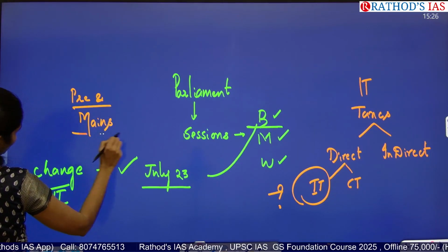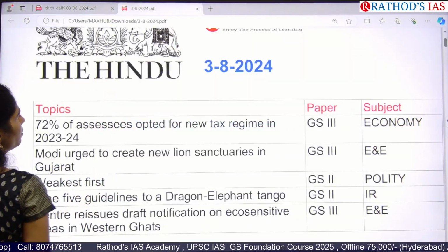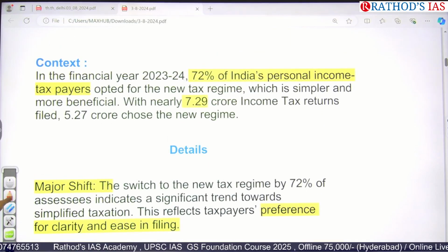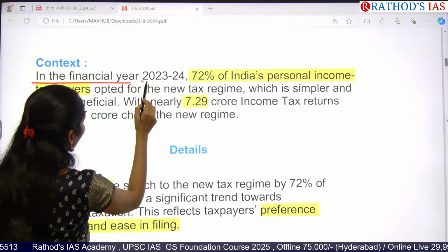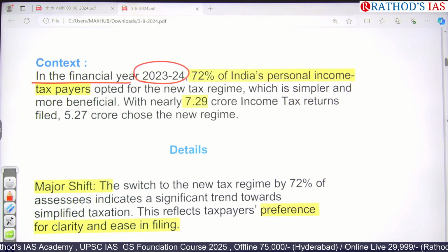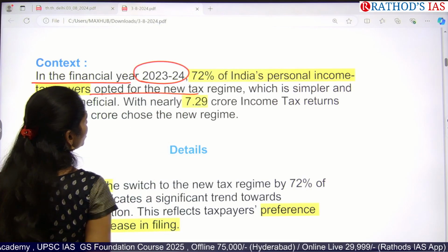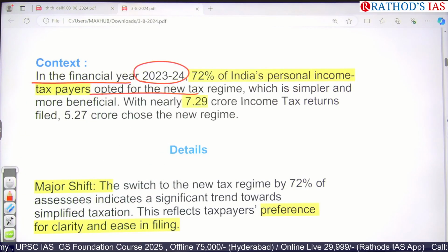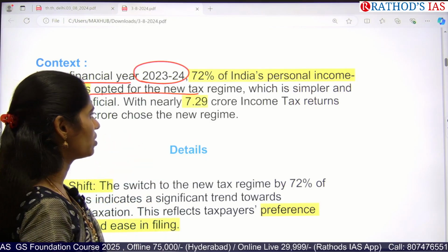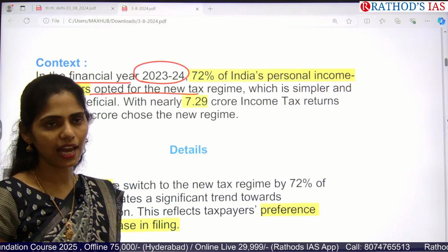Prelims and mains question. So now let us see this in detail. If you see this topic, it is saying that in the financial year 2023-2024, about 72% of Indian personal income taxpayers went for the new tax regime. And now recently in our budget, our finance minister introduced a new tax regime. In that, around 72% of people had been paying the tax.